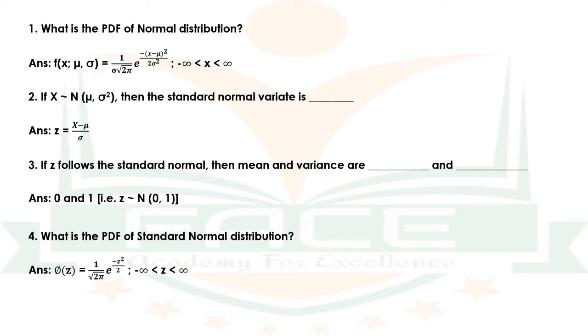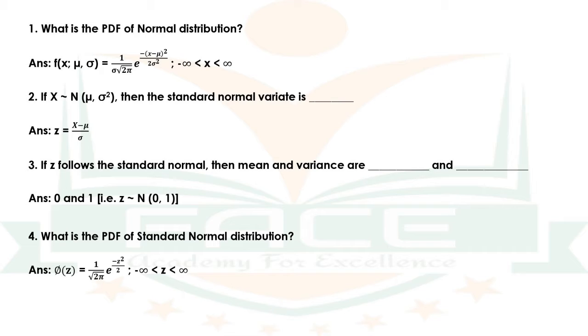Let us discuss some model questions related to normal distribution. Question number 1. What is the PDF of normal distribution? The answer is f(x; mu, sigma) = 1 by sigma root 2 pi e raised to minus (x minus mu) the whole square divided by 2 sigma square, where x ranges from minus infinity to infinity.